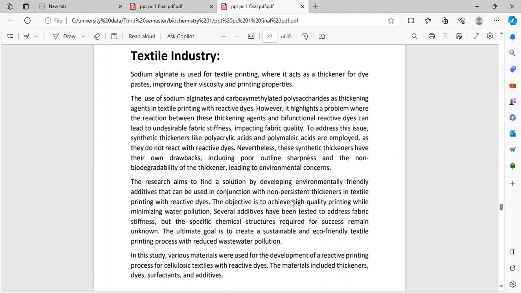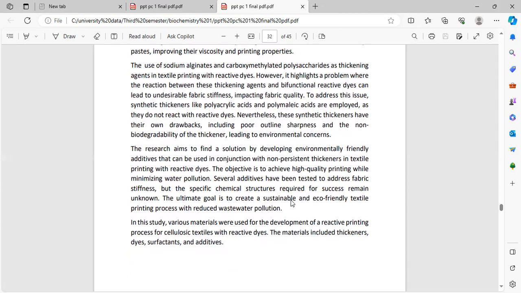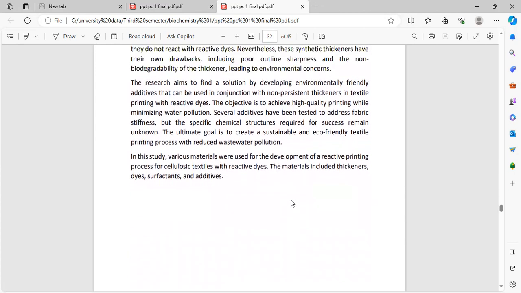To address this issue, synthetic thickeners like polyacrylic acid and polymeric acids are employed, as they do not react with reactive dyes. Nevertheless, these synthetic thickeners have their own drawbacks, including poor outline sharpness and the non-biodegradability of the thickener, leading to environmental concerns. The research aimed to find a solution by developing environmentally friendly additives that can be used in conjunction with the non-reactive thickener in printing with reactive dyes. The objective is to achieve high quality printing while minimizing water pollution.